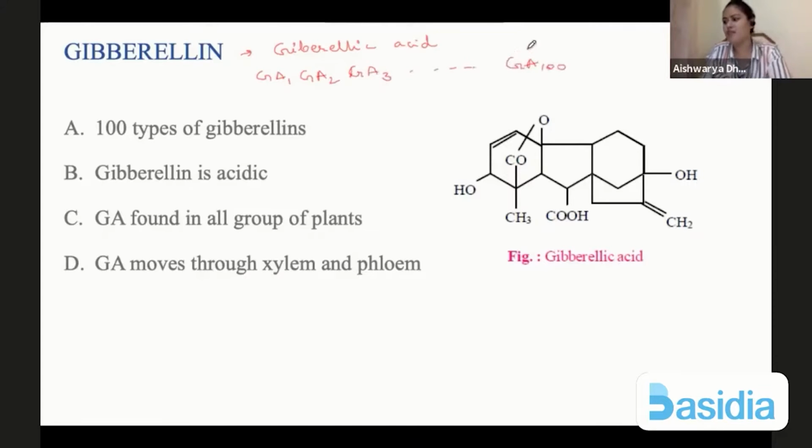All of them will have more or less the same functions. Only thing is that different forms can be produced. Okay, so gibberellin is acidic in nature. It is found in all group of plants, and it moves in the plant body through xylem and phloem. This is a typical structure of gibberellin acid.